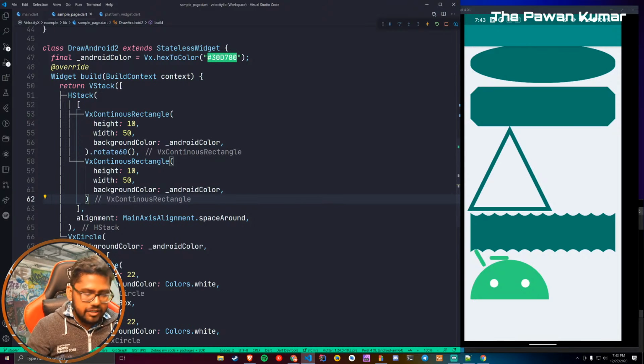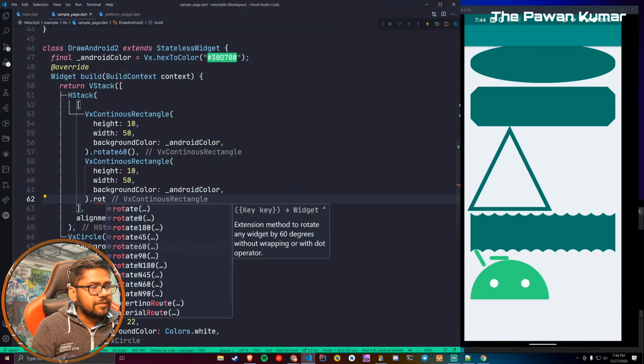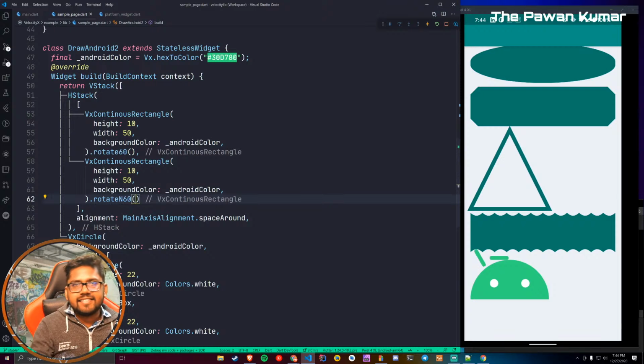So for the second one we can say rotate 60 is fine, but there is something called rotate n60 as well, which means negative 60. And now we got both antennas.